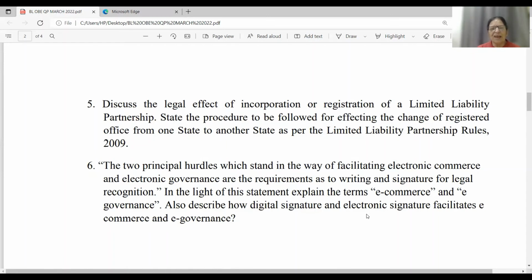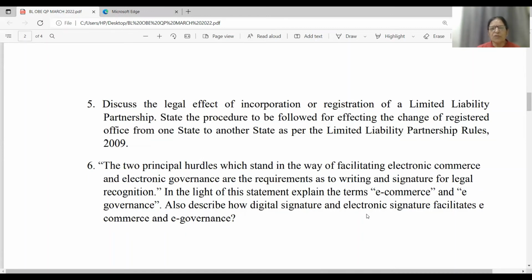And it may have a common seal. It is not a must that an LLP should have a common seal. It may have a common seal if the partners of the LLP so desire. So these are the consequences of incorporation or registration of an LLP, which have been provided under section 14.